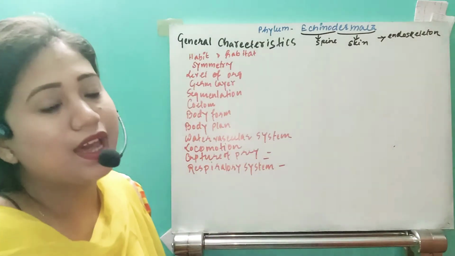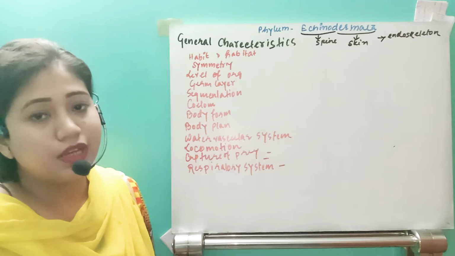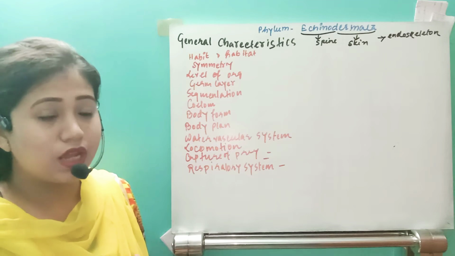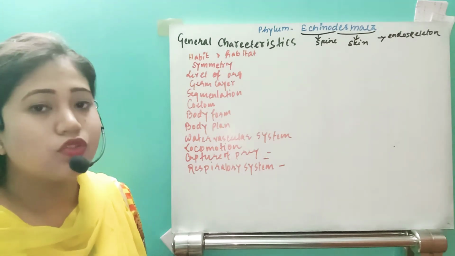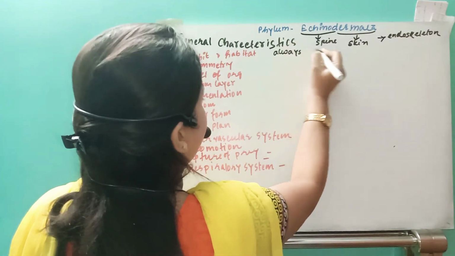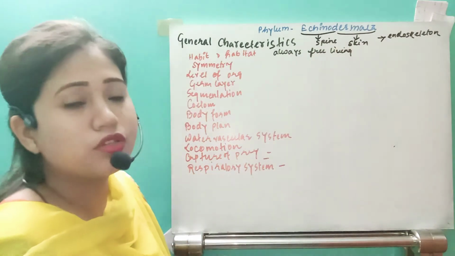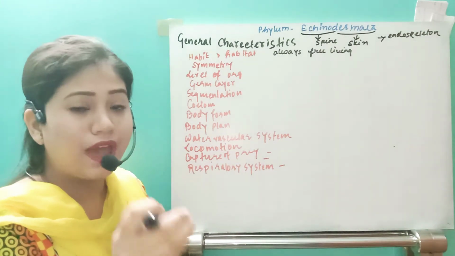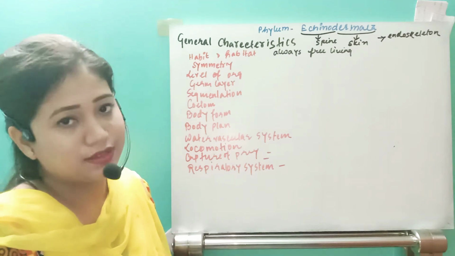Now come to the habit and habitat. All these echinoderms are always free living. These organisms never become parasites on another species. Remember that, they are always free living. This group does not include any species which have a parasitic form.